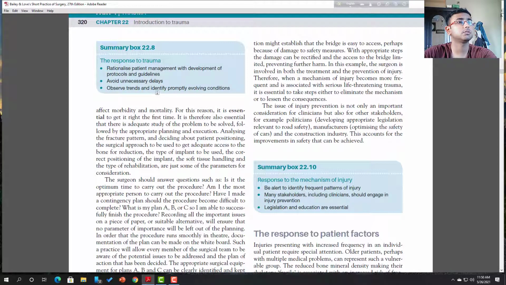So these are the trauma responses that rationalize patient management with developed protocols and avoid unnecessary delays. Observe, train to identify, and promptly involve help. You must not make any delay, and observe trends and identify evolving conditions.